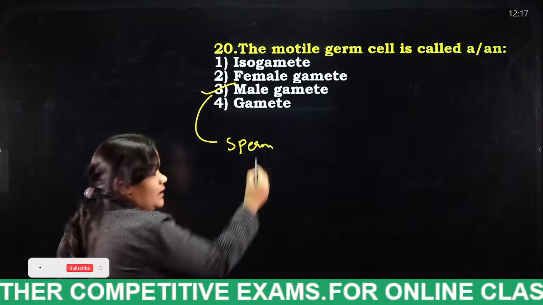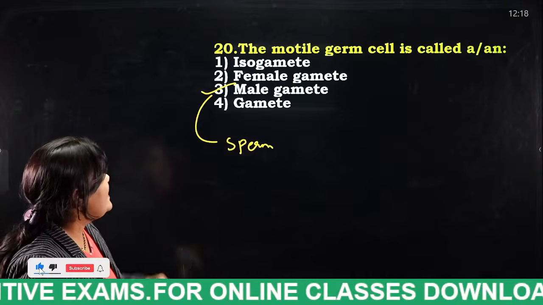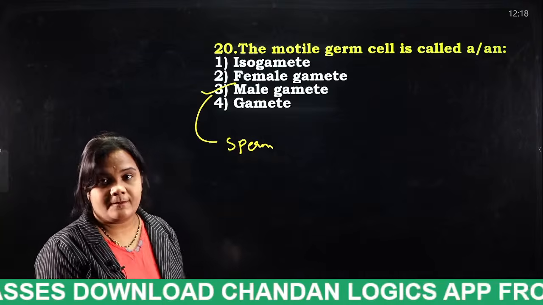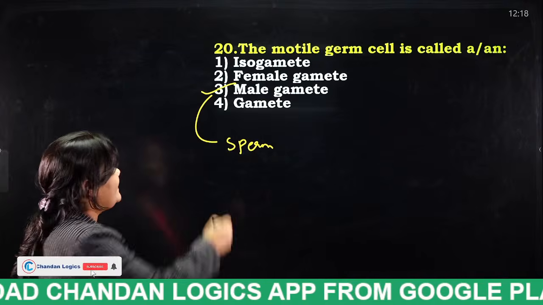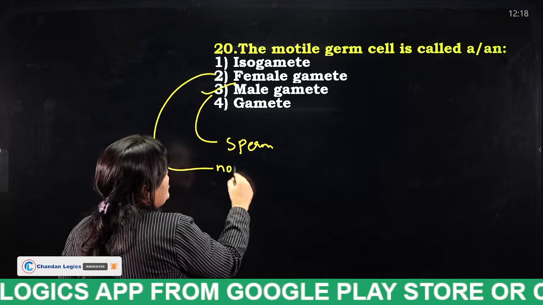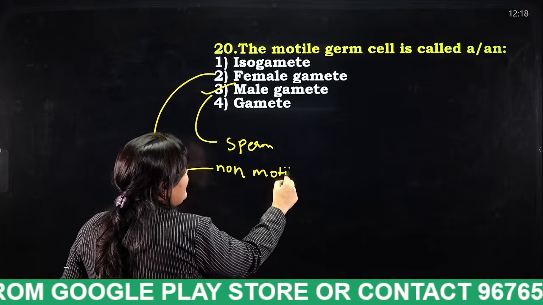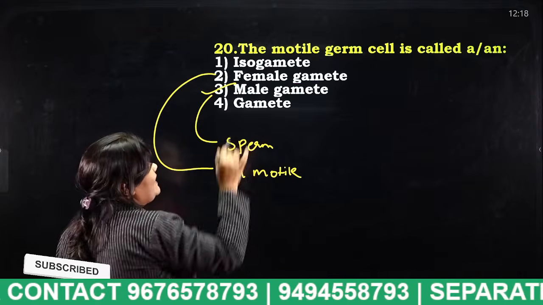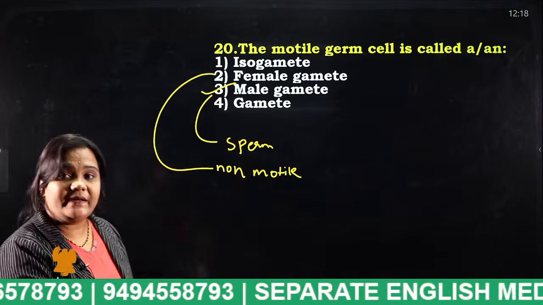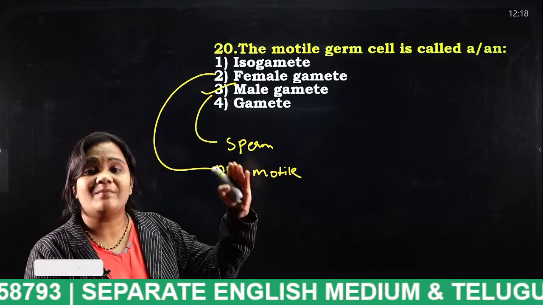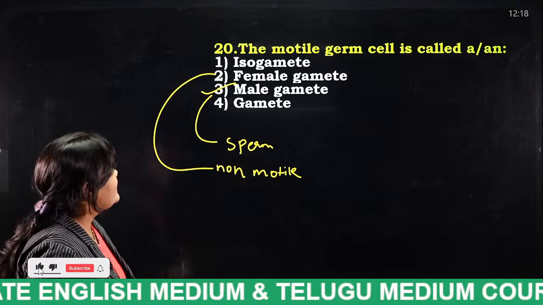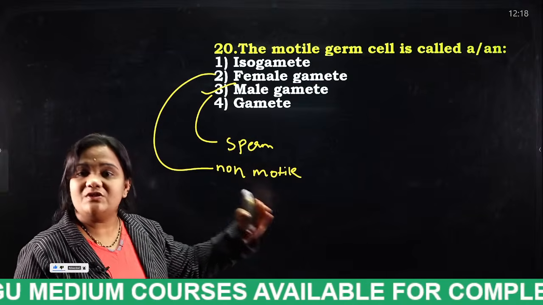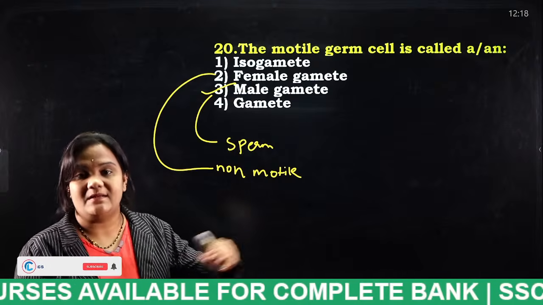It can move very fast, and the non-motile germ cell is the female gamete, that is the ovum. The ovum is non-motile, that means it will not move, and it holds all the nutrients. But the male gamete, when it enters, will directly swim. Motile is nothing but swimming. Isogamete means it does not contain individual germ cells, it is ideal.